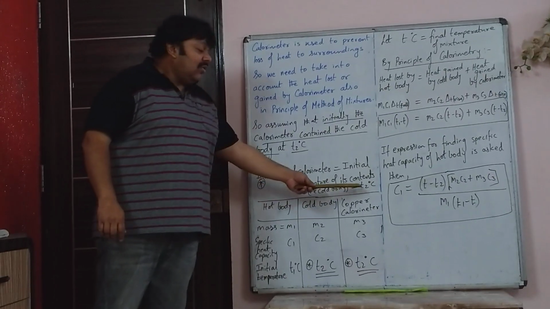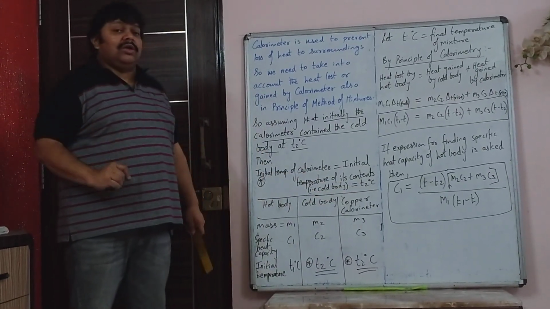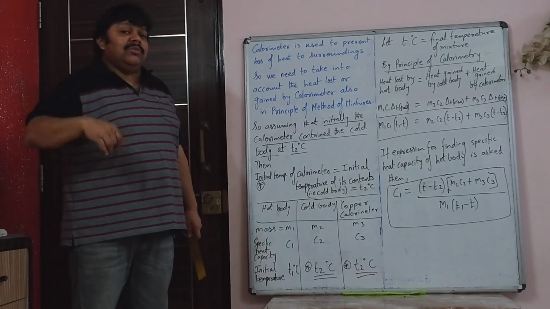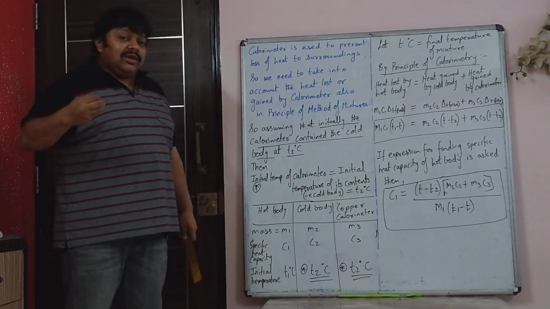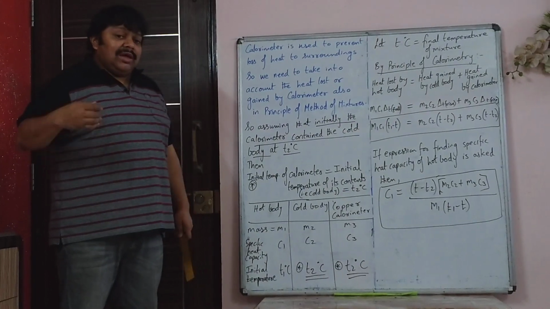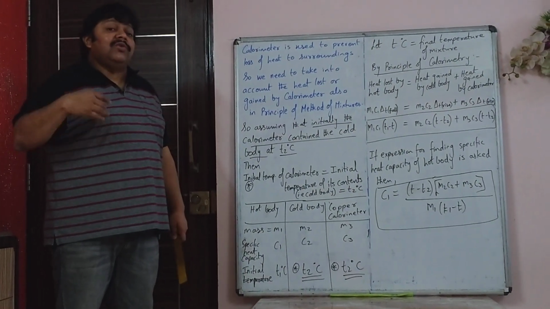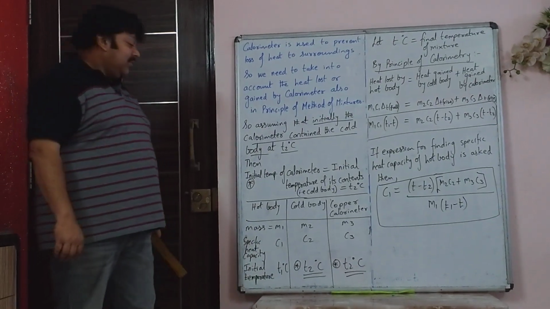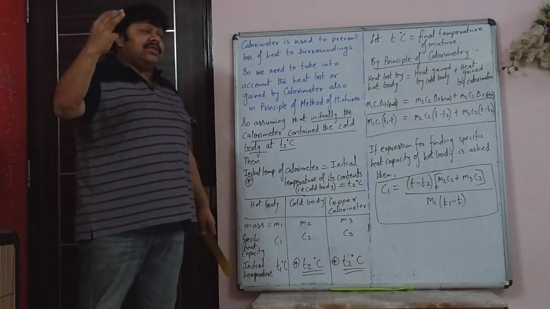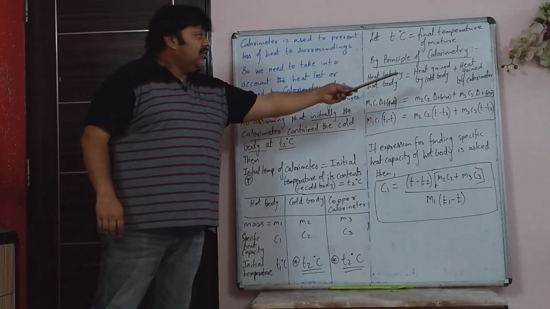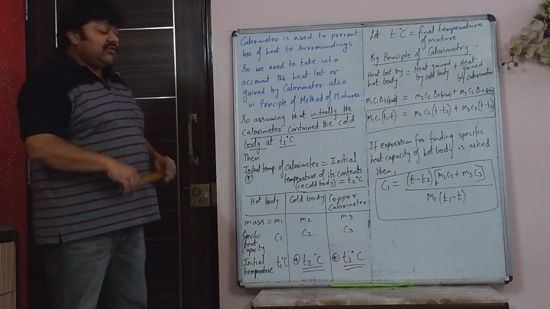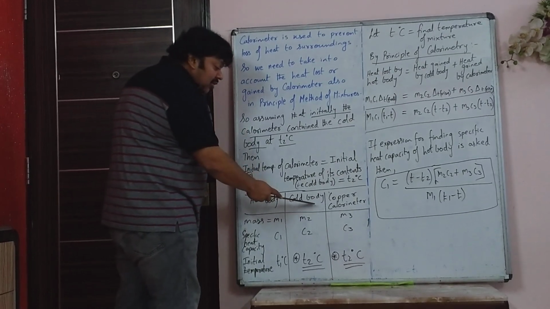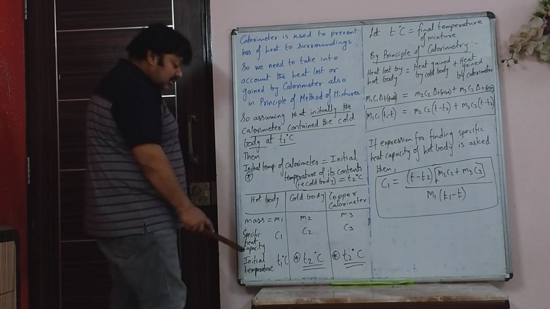So let's say the cold body's initial temperature was T2 degrees Celsius. Then the calorimeter's temperature also initially will be T2 only. Whatever is inside the calorimeter, it will take up the temperature of its contents immediately because it is thin and it is made of copper. So now we have to take three things and not two while making the heat exchange equation: first the hot body, then the cold body, and this cold body is inside the calorimeter.